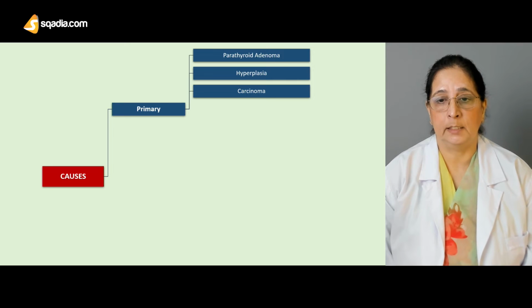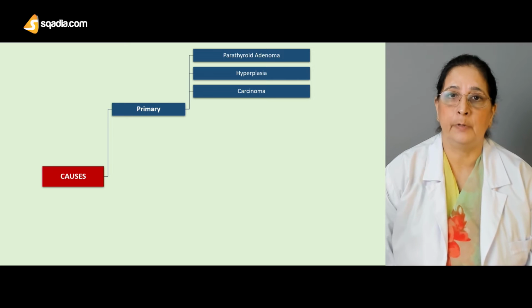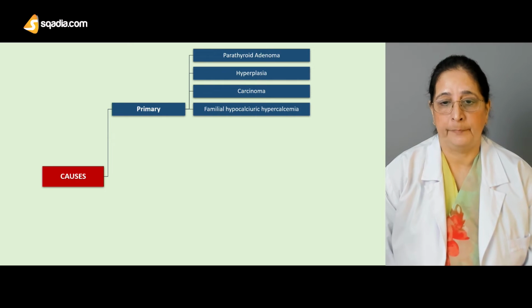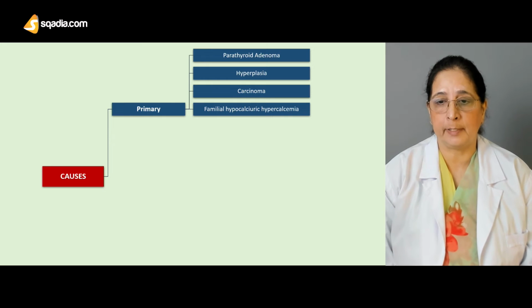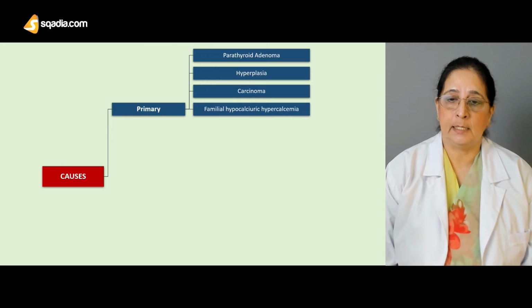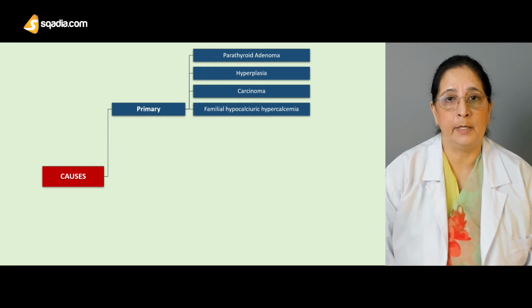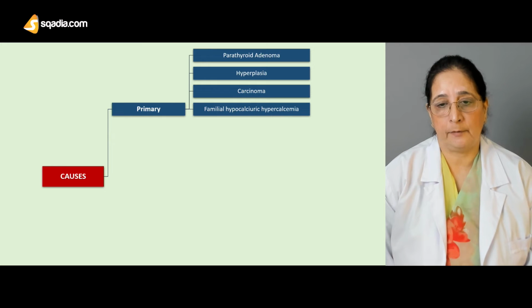Carcinoma is another cause of primary hyperparathyroidism. Familial hypocalciuric hypercalcemia is another cause of primary hyperparathyroidism.